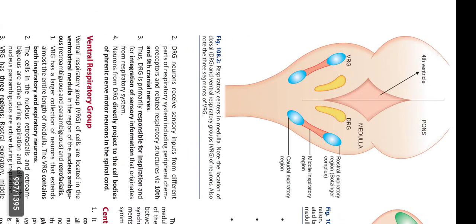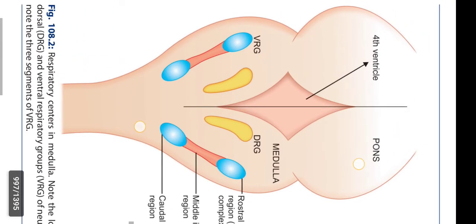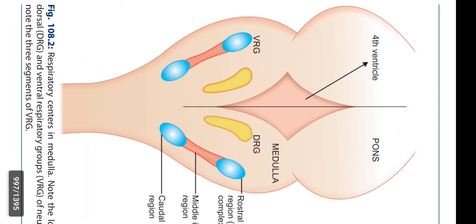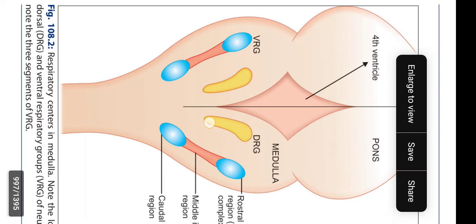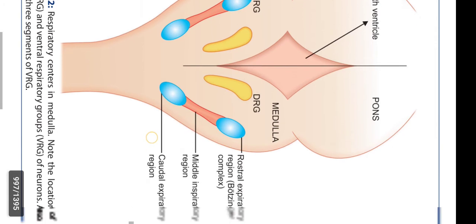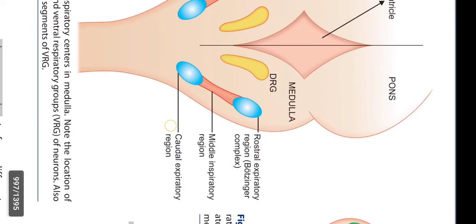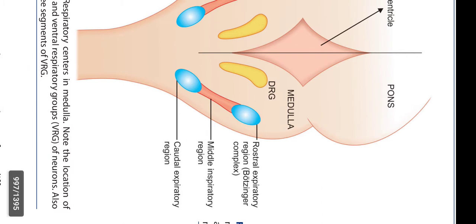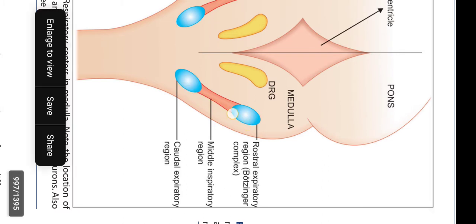This diagram shows the respiratory centers in the medulla. Dorsal respiratory group, ventral respiratory group. In the ventral respiratory group, these are the regions. These are the three regions that we will see later.